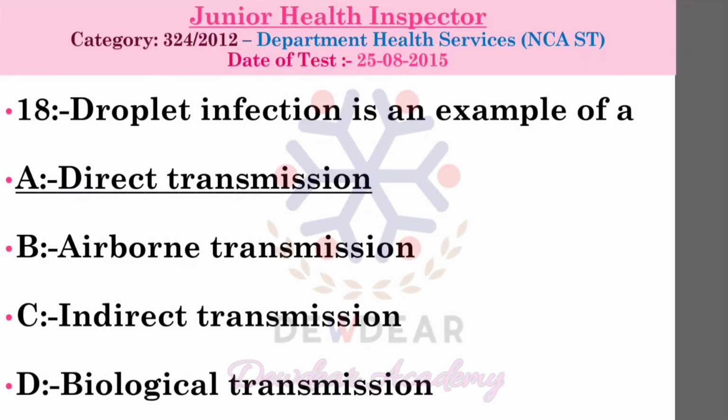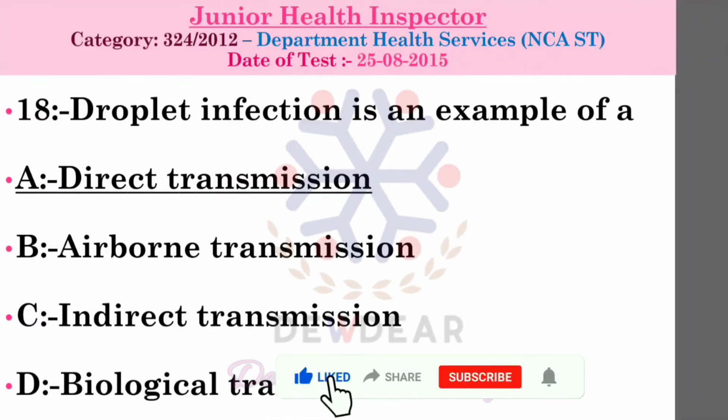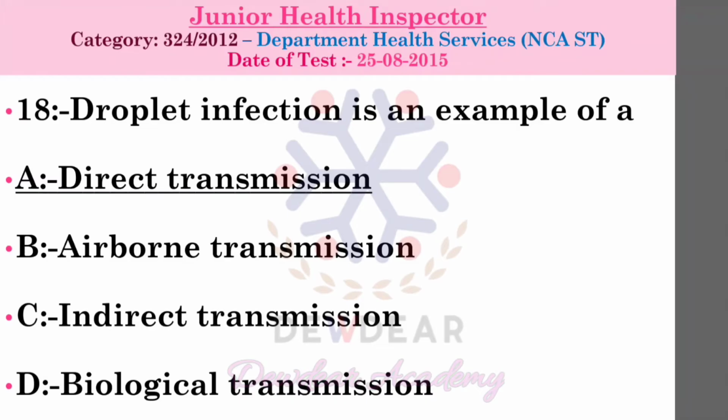Then what is airborne transmission? Airborne transmission consists of exposure to smaller dust and particles at greater distance or over longer time. Here these particles are less than 5 microns in size. That is airborne transmission. So the particles are of smaller size. Example: TB, chickenpox and all.